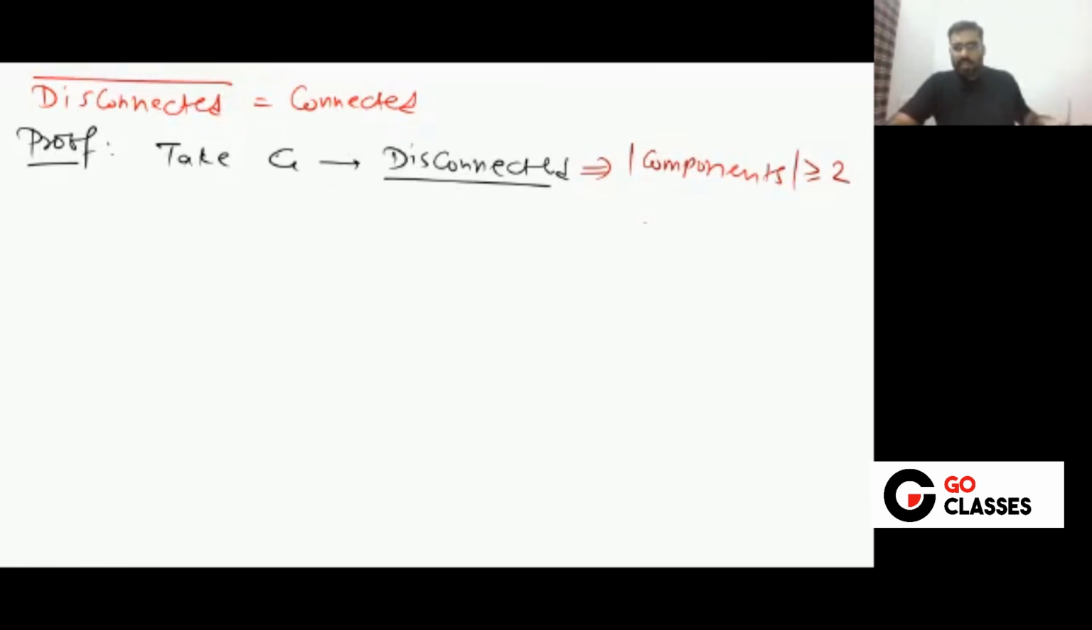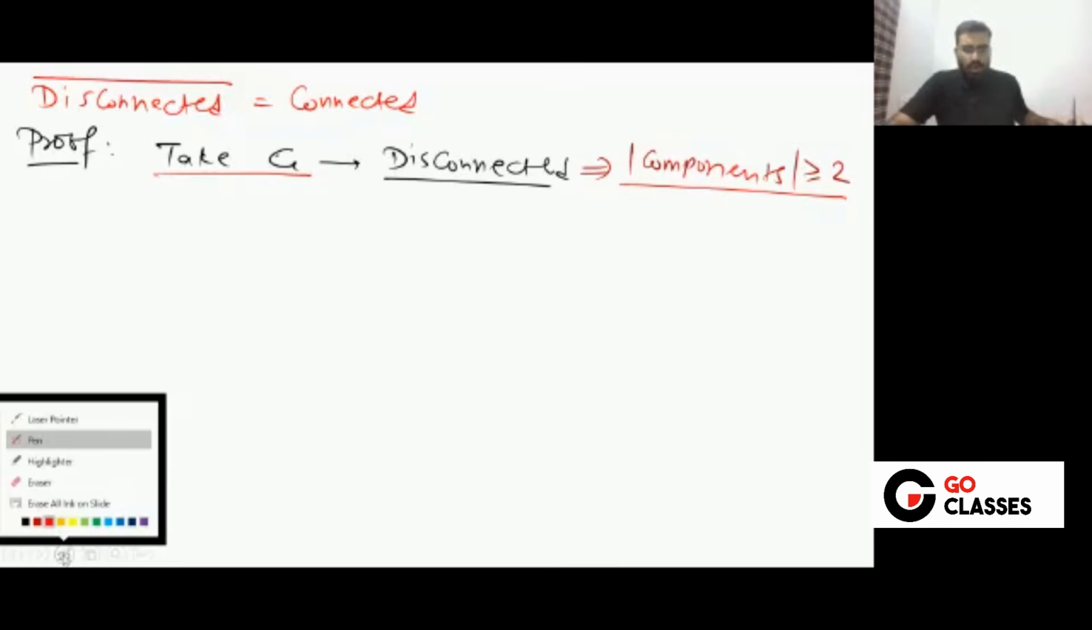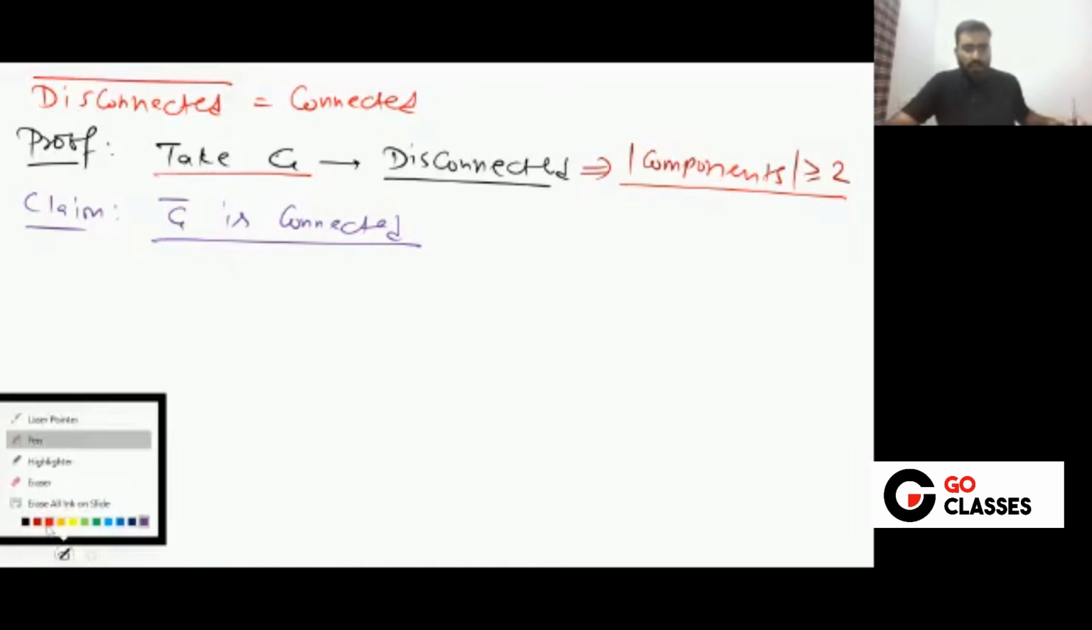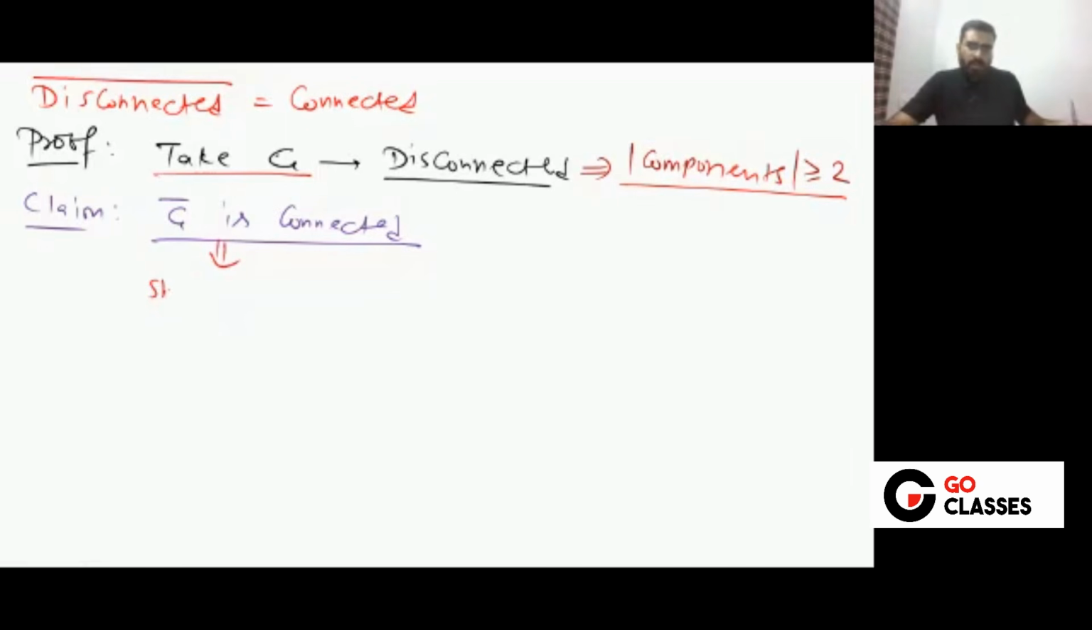Now you tell me. So basically in this graph G, definitely at least 2 components are there. Now let's focus on G complement. This is my claim. What is my claim? My claim is that G complement is connected. What should I do if I want to prove G complement is connected? What should I show? I should show that between every 2 vertices there is a path.